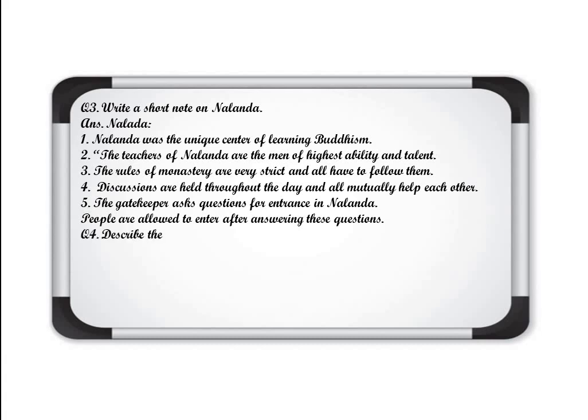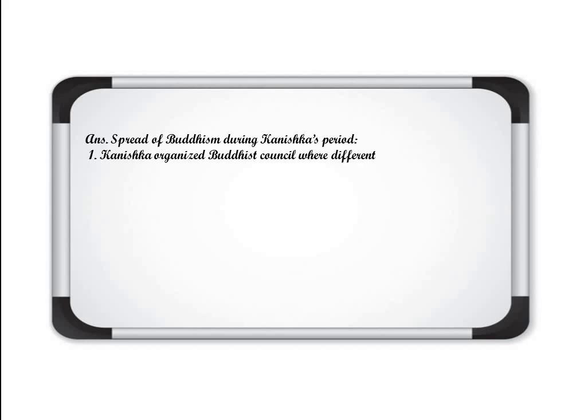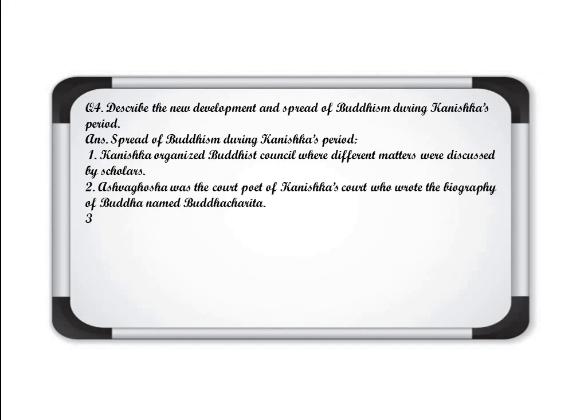Number 4, describe the new development and spread of Buddhism during Kanishka's period. Answer: spread of Buddhism during Kanishka's period. Kanishka organized a Buddhist council for different matters. There it was discussed by scholars. Then second, Ashvaghosha was the court poet in Kanishka's court who wrote the biography of Buddha named Buddhacharita. So all the points that we discussed you will write here in the development of Buddhism during Kanishka's time.